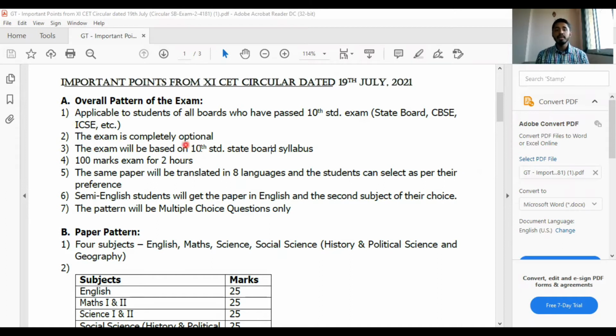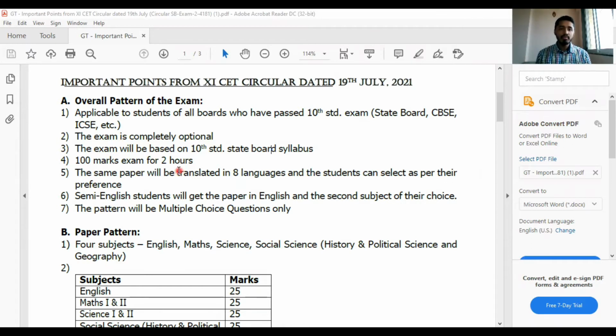The second point: the exam is completely optional. The government has said that this exam is completely optional. This is the point everyone is confused about. If it is optional, then why do we give it? I'll come to this point at the last because there is a big explanation about this optional point.